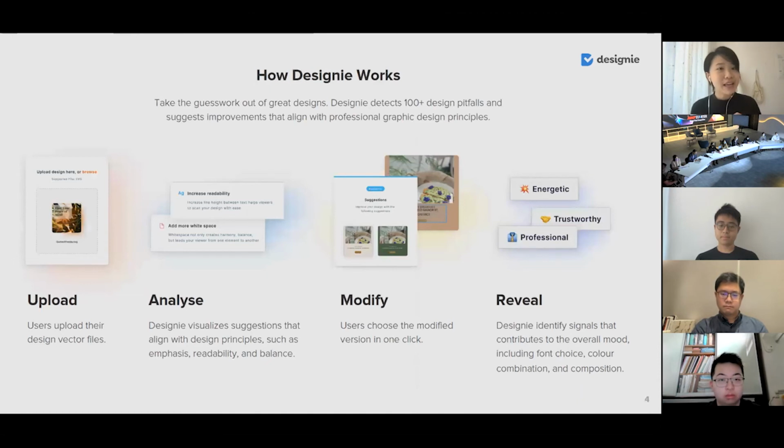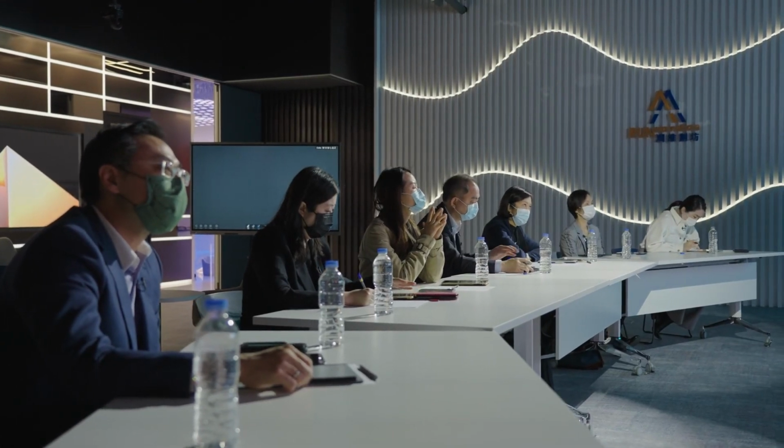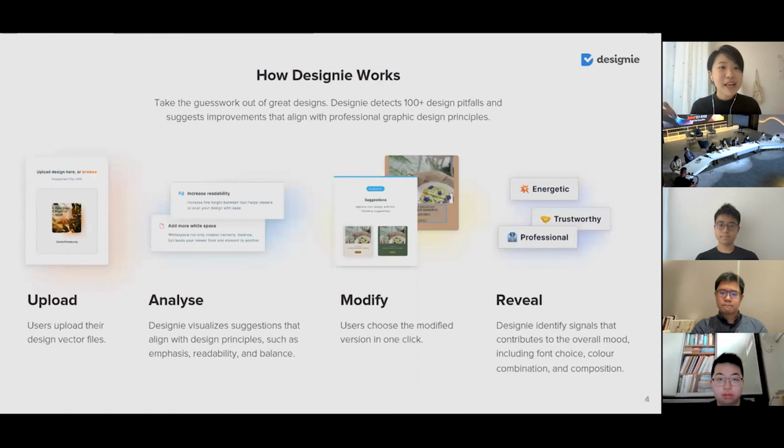Well, if it's in the design, I can give an example. For example, if your text scale, meaning the different sizes of the text, is not constructed correctly, making sure the user doesn't know how to navigate within your design, not sure where to look at first, then this is a mistake that we believe, no matter if it's written by a robot or by a person, is some mistake that we shouldn't make because it's confusing our user. So I'd say these are the pitfalls we're going for. And if you've heard of Grammarly, then this is something that I want to be, just that we're in the design field, making sure that people won't make mistakes that will confuse their users, but also keeping the humane tone at the same time.